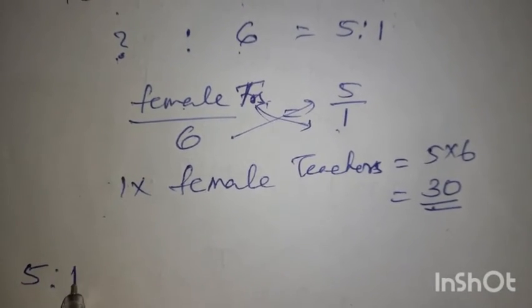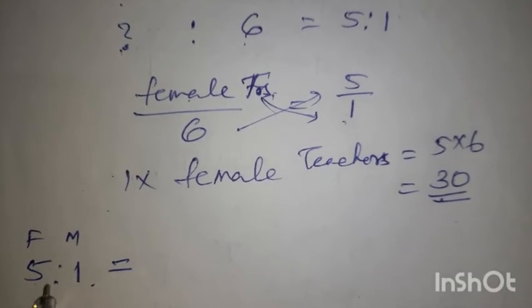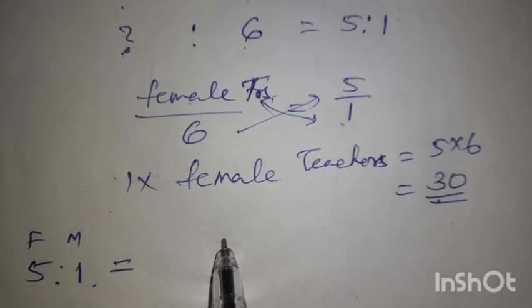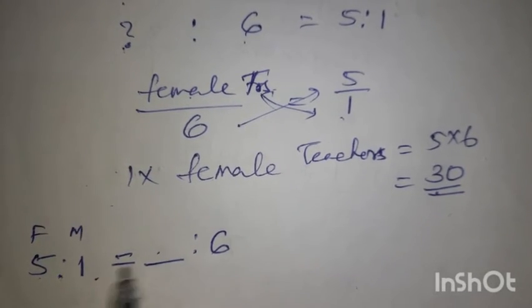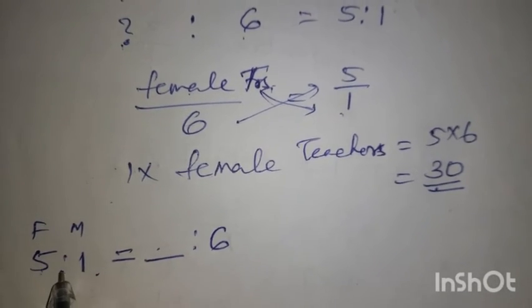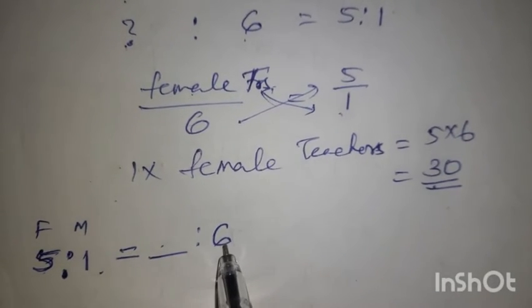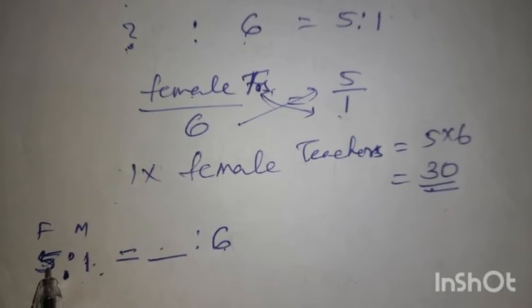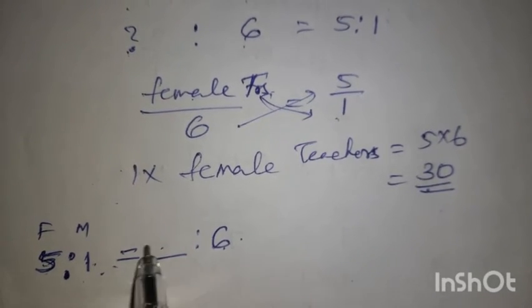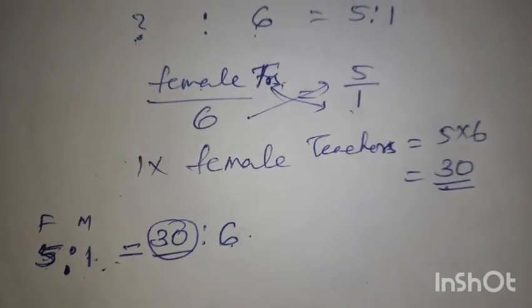The female to male ratio is 5:1. Out of that, 6 male teachers, and we have to find out how many female teachers. In the 5:1 ratio, 1 male teacher means 5 female teachers. So 6 male teachers, that is 5 times, and you have to multiply here. So 5 into 6 is 30. The answer here is 30.